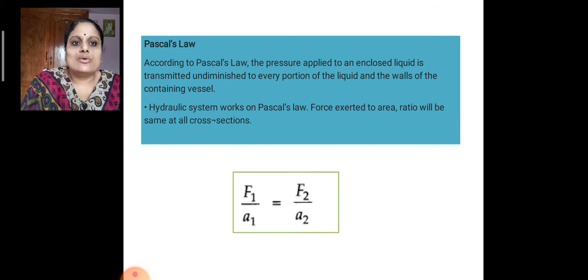According to Pascal's law, the pressure applied to an enclosed liquid is transmitted undiminished to every portion of the liquid and to the walls of the containing vessel. The hydraulic system works on Pascal's law. Force exerted per unit area will be the same at all the cross sections. That is, F1 by A1 is equal to F2 by A2 is equal to F3 by A3.